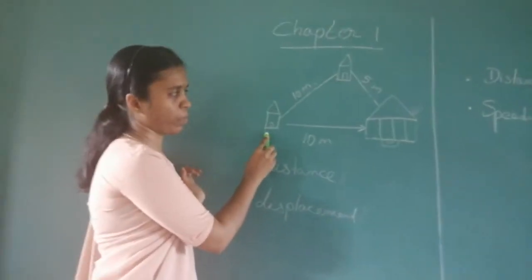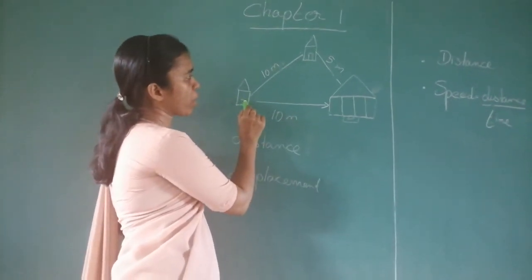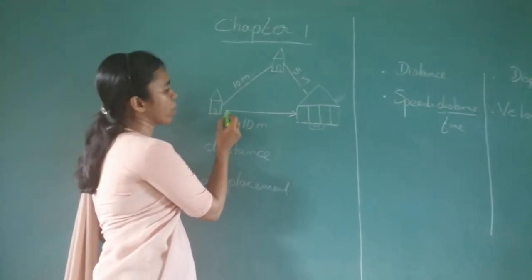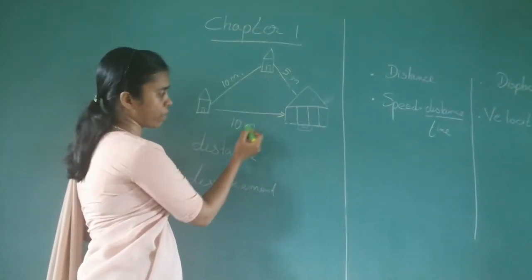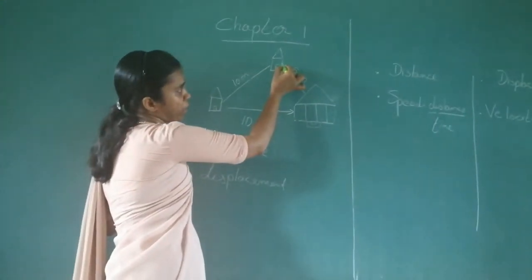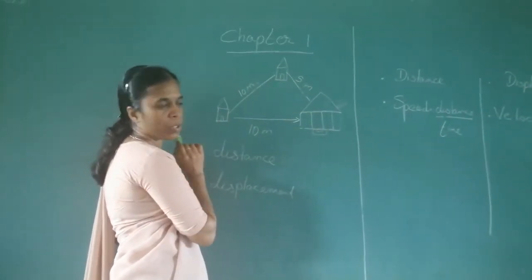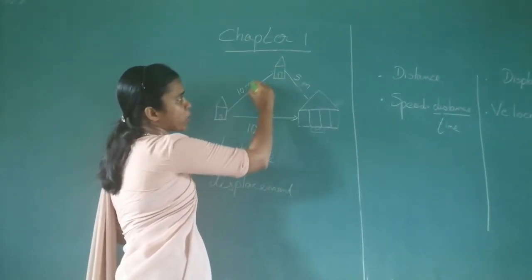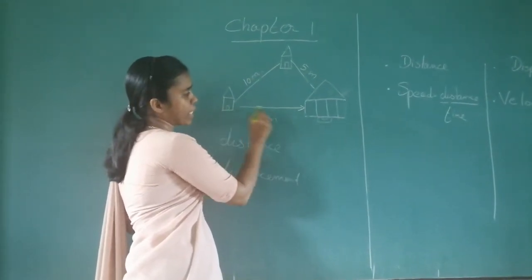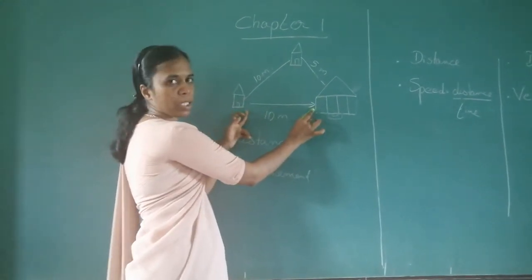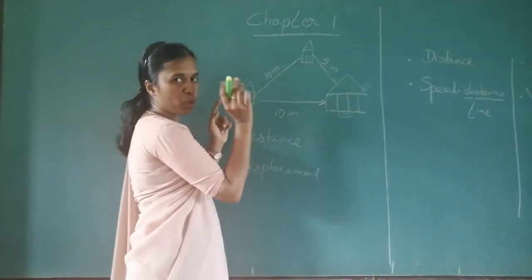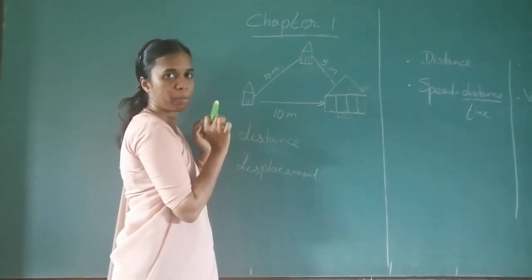Suppose this is your house. This is the school. Every morning, and your friend's house is over here, 10 meter away. So, every morning, you can directly come to school in this way, which is just 10 meter. But you go to your friend's house, you meet your friend, and along with her you come to the school. So what is the distance covered? This is the actual path covered by you. So how much is it? 15 meter. This is the displacement, the shortest distance from the starting to the ending. Those two words are very important. Starting to the ending, minimum distance.